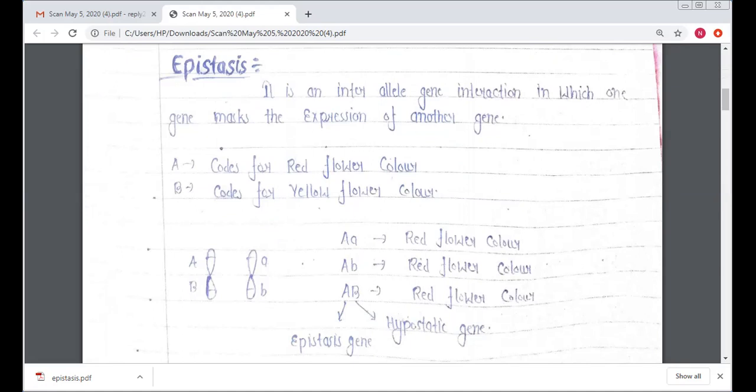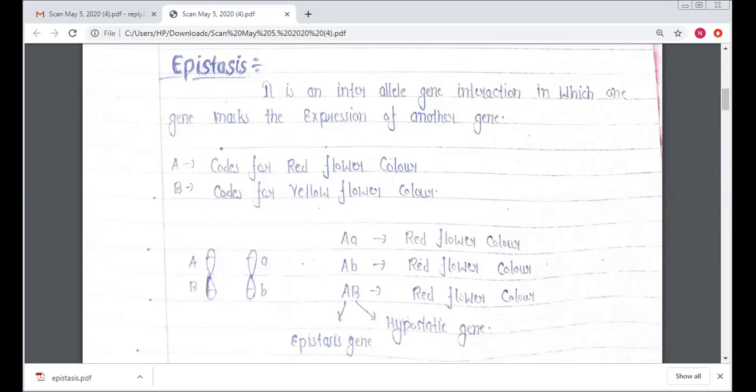I can explain with the help of a diagram. Suppose capital A codes for red flower color, and capital B codes for yellow flower color. Both are dominant characters. In homologous chromosomes, capital A and capital B are here, and small a and small b are here.